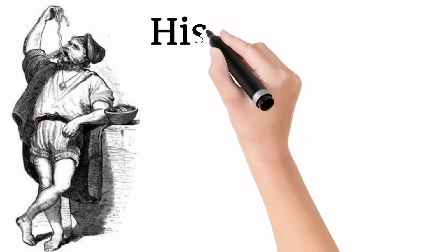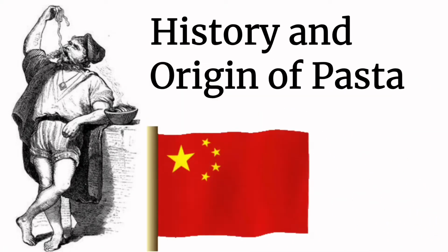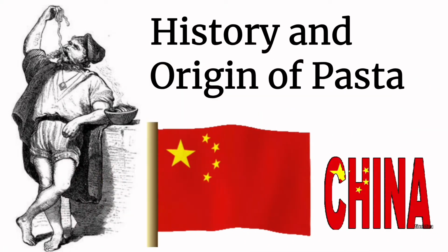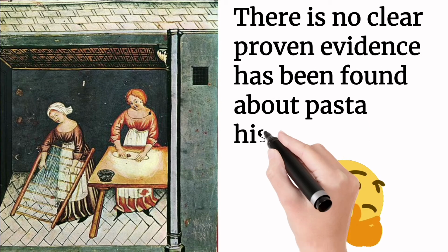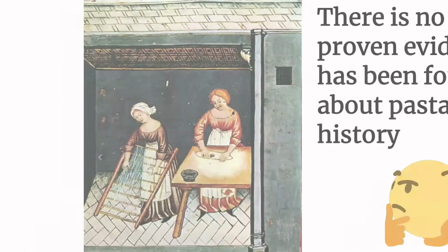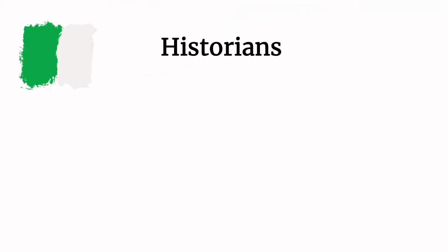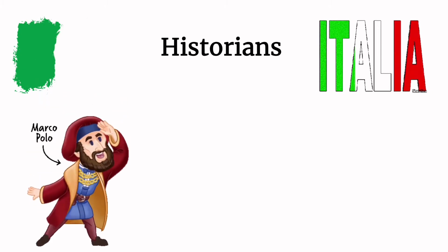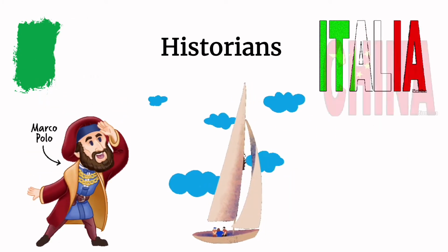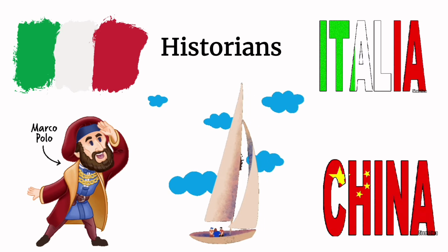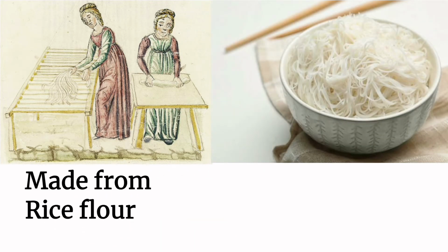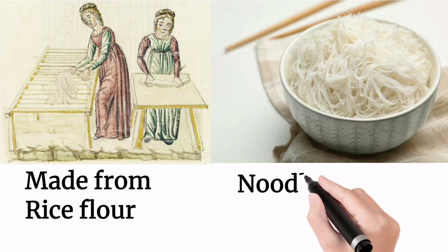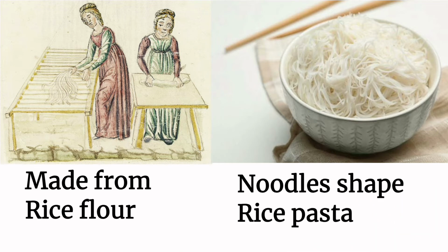Let's see the history and origin of pasta. Did you know that pasta originates from China? Yes, some references say it's from China, however no clear proven evidence has been found about pasta's history. While some historians believe pasta originated in Italy, most are convinced Marco Polo actually brought it back from his epic voyage to China. The earliest known pasta was made from rice flour and was common in the East, used as a noodle-shaped rice pasta in the Chinese region.